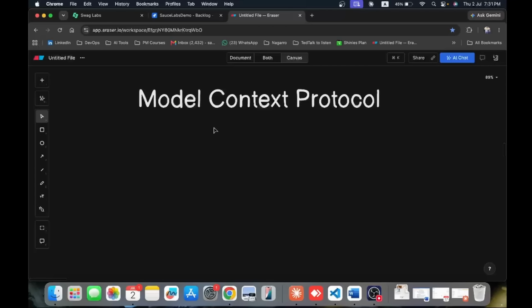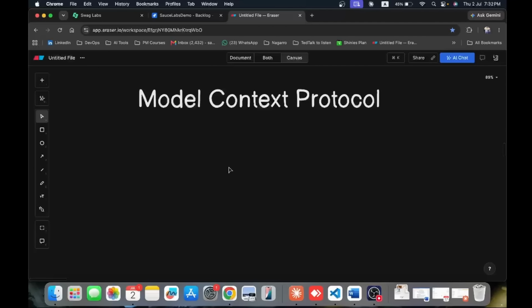So MCP is one of the approaches or frameworks which could be implemented to achieve the required task in a better way. We'll start from the very basics, like what it means, and then eventually I'll cover everything. First of all, we need to understand this term, what is Model Context Protocol.